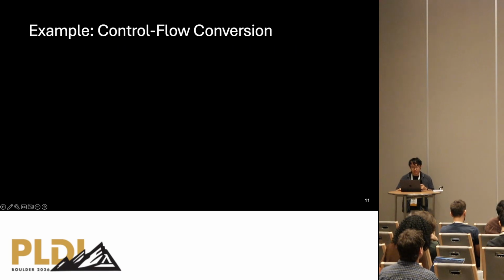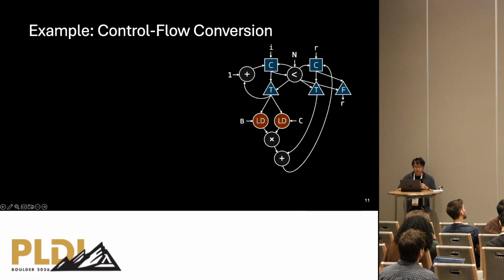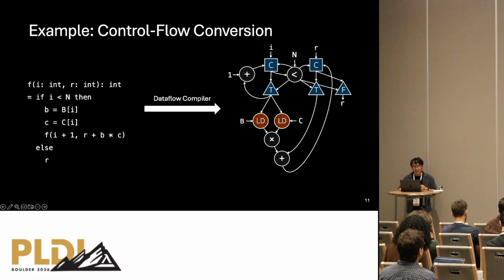So let's start with the pass that we call control flow conversion. So this is the dataflow circuit that I've been showing as an example. And this was actually compiled from this simple function on the left, which computes sort of a dot product between two arrays B and C. And it's written in a tail recursive form for a simpler correspondence. So the circuit on the right might seem a bit complicated, but let's see how the different components here correspond.